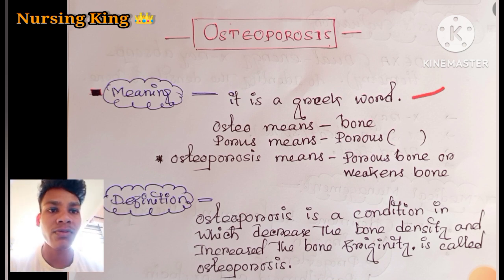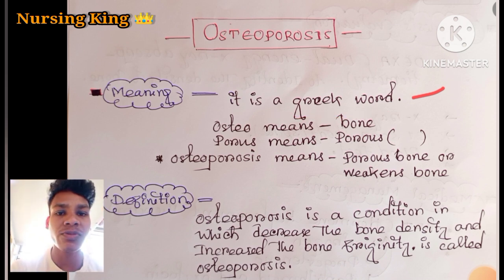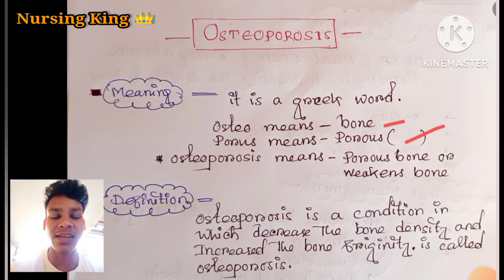Osteo means bone, and porosis means hole. So osteoporosis means porous bone, also called weak bone, and we can also call it hole formation in the bone.